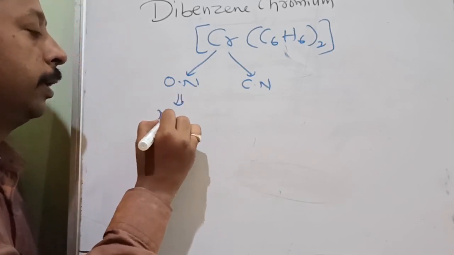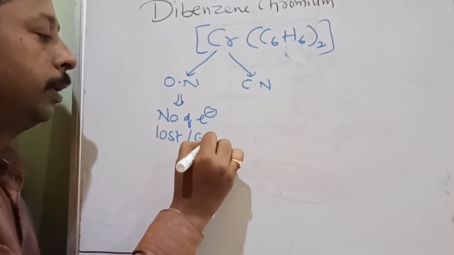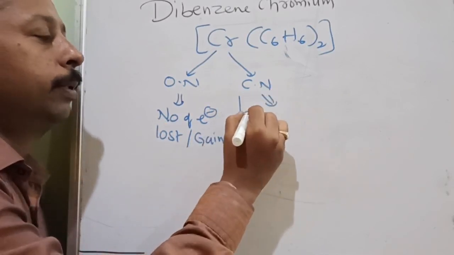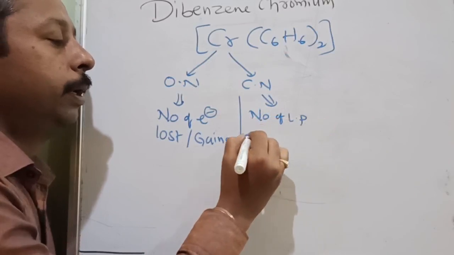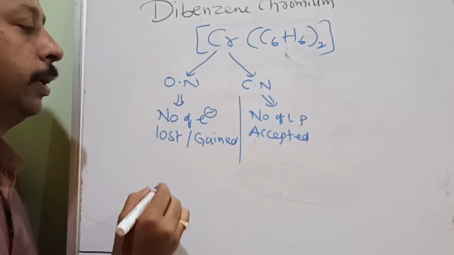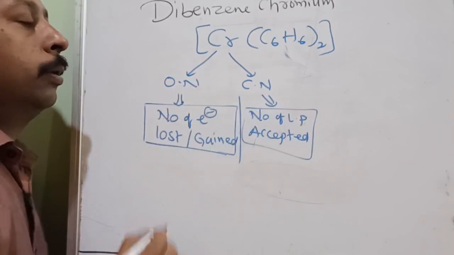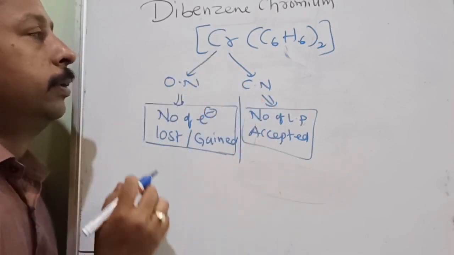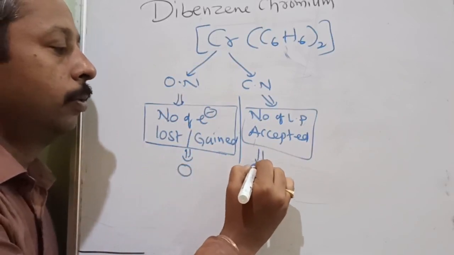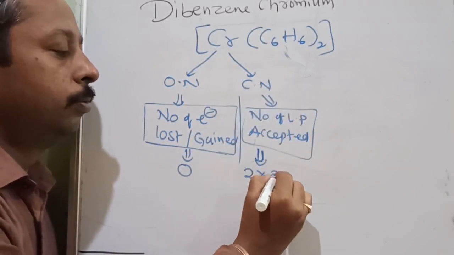Oxidation number is the number of electrons lost or gained. That is oxidation number. And coordination number is the number of lone pairs accepted. Number of lone pairs accepted is coordination number. Like here in chromium, oxidation number is 0, but what is the coordination number? Coordination number is 2 into 3.